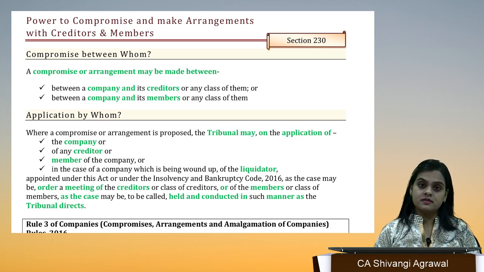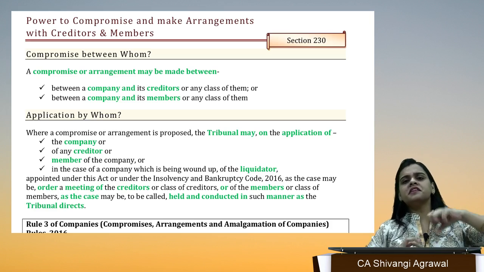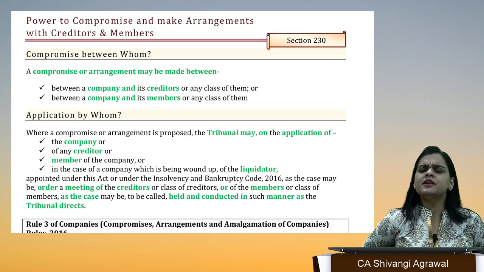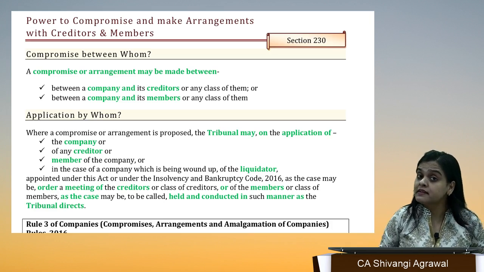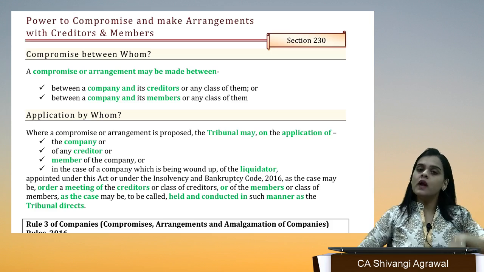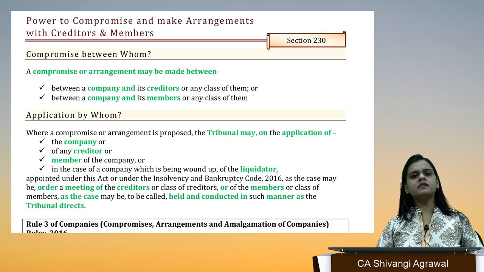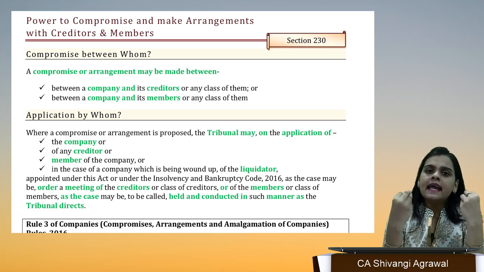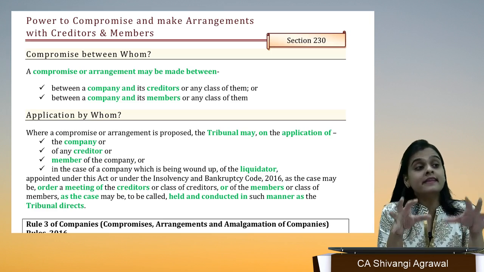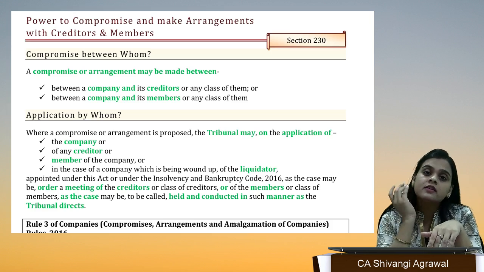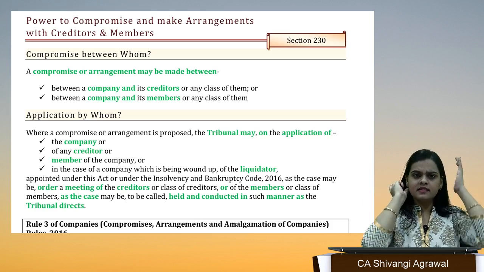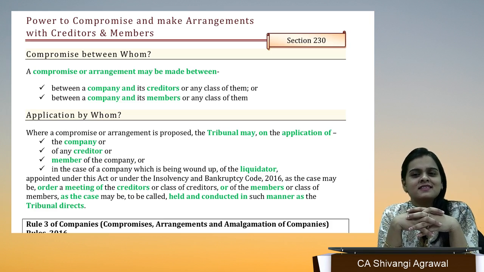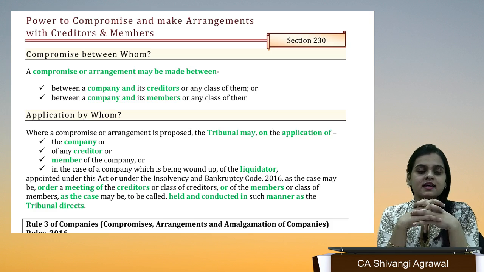The creditor has to compromise. But some creditors are highly risk-taking ones, so they will not agree. They will say, why will I let go of my 3 lakh rupees just like that? No, I'm not going to agree. So there can be some creditors who agree to compromise and some who don't. What are going to be the consequences? Can any company threaten their creditors like this and enter into a scheme of compromise every now and then and let all their dues be waived off? This also doesn't seem really good, right?